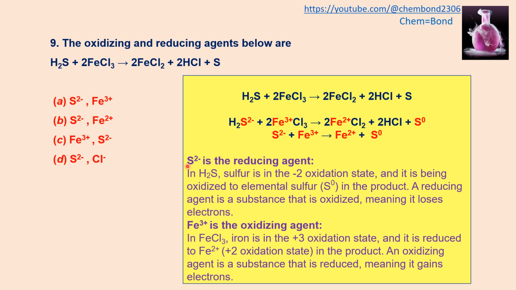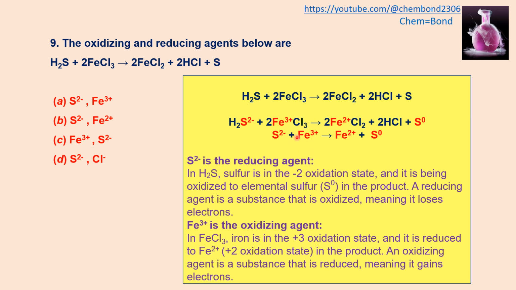A reducing agent is the agent which reduces the other but oxidizes itself. So here the sulfur will lose electrons and those electrons are gained by the ferric ion. So the sulfur reduces the other; it is the reducing agent. And the iron, the ferric ion, is the oxidizing agent because it oxidizes the other and reduces itself, as it will gain the electrons from sulfur.